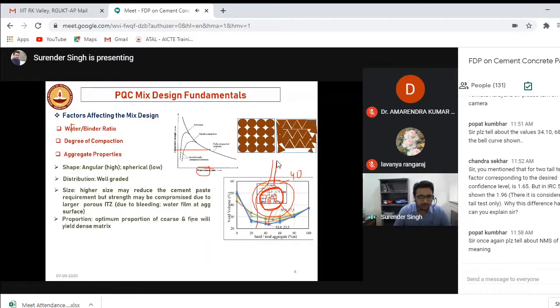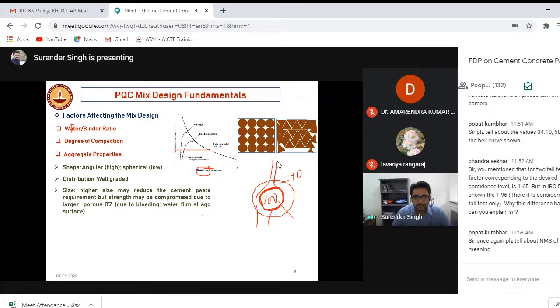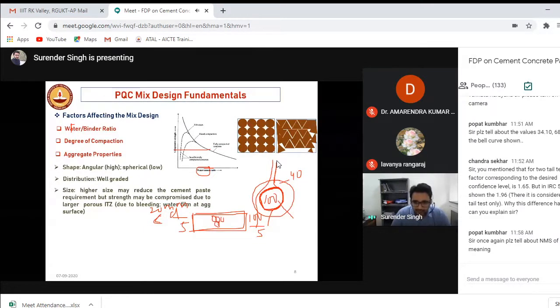You can use a thumb rule: the size of the aggregate should be 5 times less than the size of your specimen. If I have a specimen of 100 mm, my size of the aggregate, if you divide it by 5, should be less than 20 mm. This also takes into account the aggregate to aggregate interlocking, because if you have small aggregates, then aggregate to aggregate interlocking will be better and you will have a good interfacial transition zone.